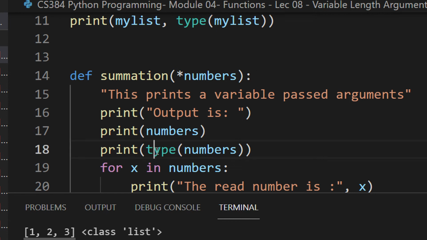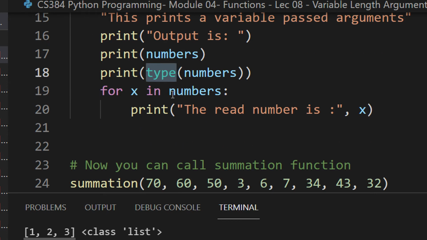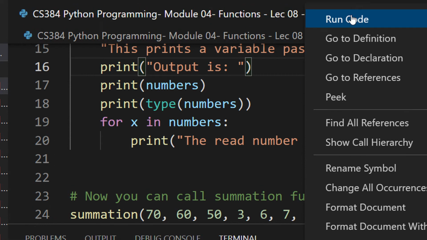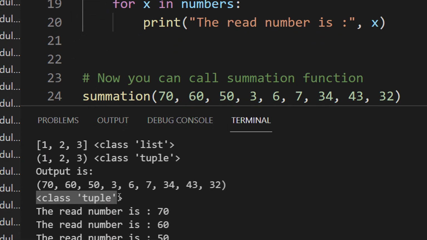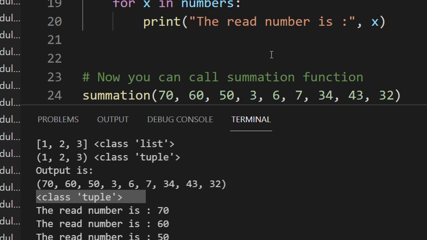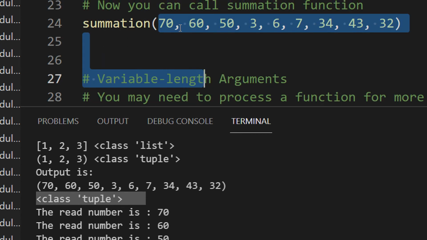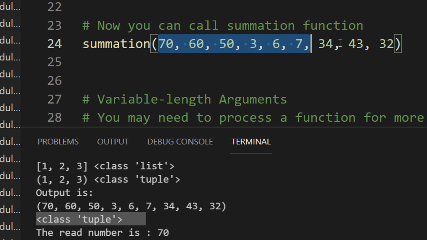Now you can see the output: we will print the type of numbers, and then for every number we are printing on the screen. So let me just run the code. You can see here the class is tuple, right? It is not a list. So internally all these numbers are passed as a tuple.